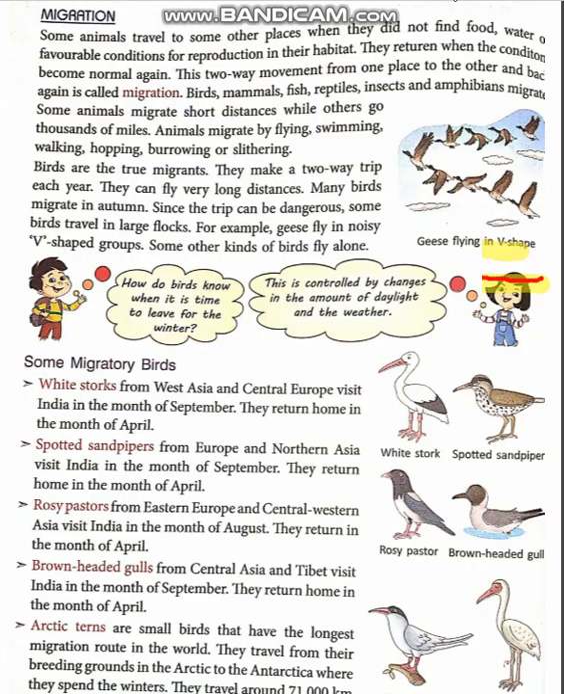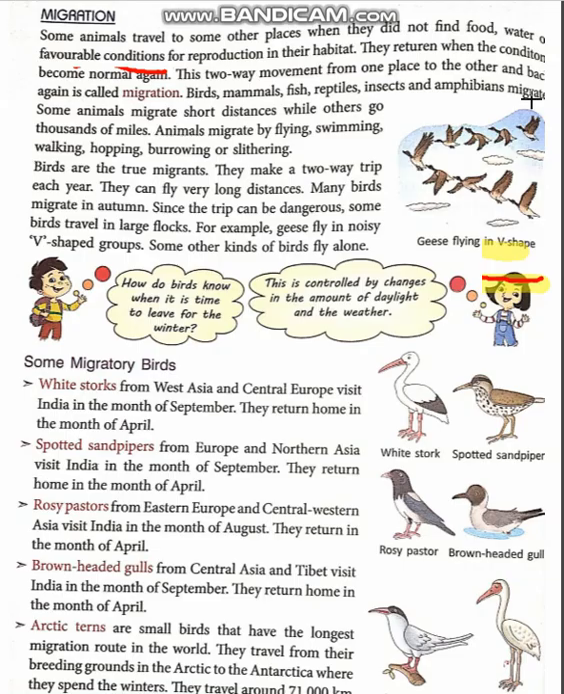Migration. It means a seasonal movement of the animal from one place to the other place. Now you must be wondering why the animal moves from one place to other. Now look. Animals travel to some other places when they do not find food, water and favorable conditions. That's why they all have to move from one place to other. So this way, movement from one place to other and back again to their native place is called migration.